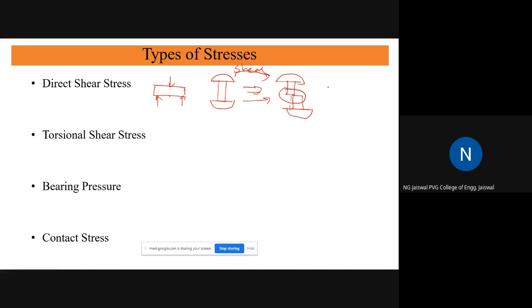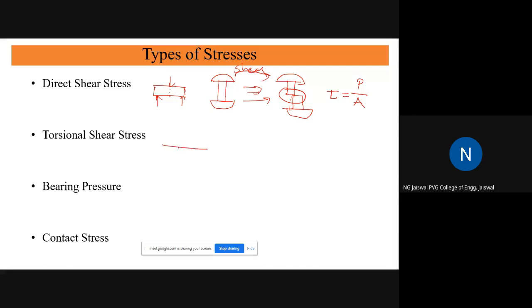Again, if you want to find out the value, then direct shear stress is generally denoted by tau, equal to the force divided by cross-sectional area. So here in this example, A stands for pi by 4 d square, where d is the diameter of this rivet. So this is called a direct shear stress. There is some difference between the direct shear stress and the torsional shear stress. Notations are same, but what is the difference?